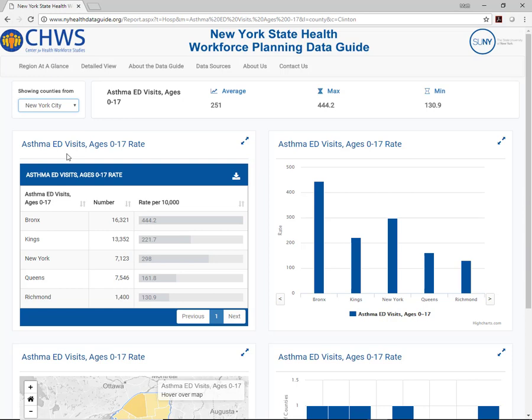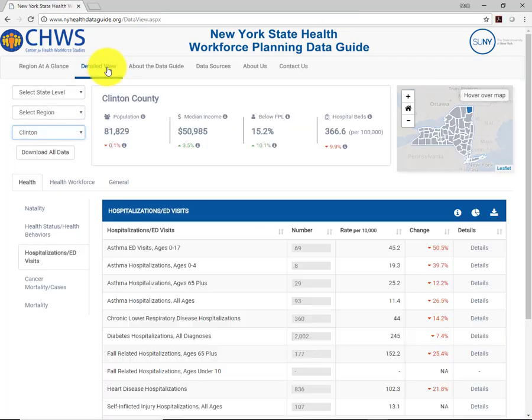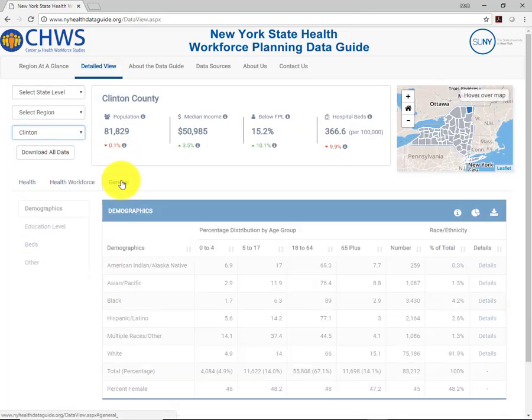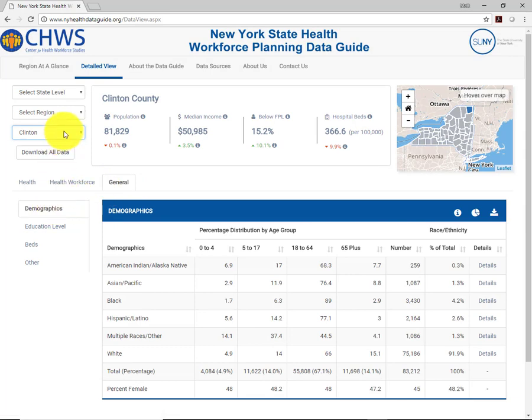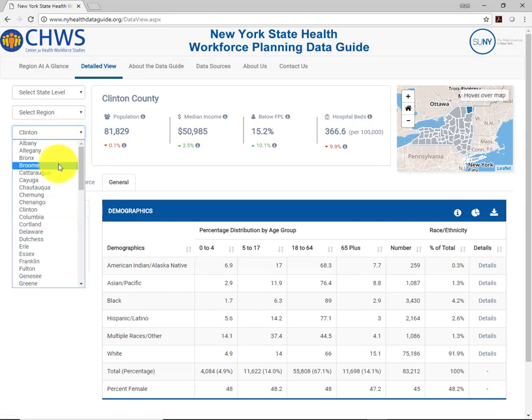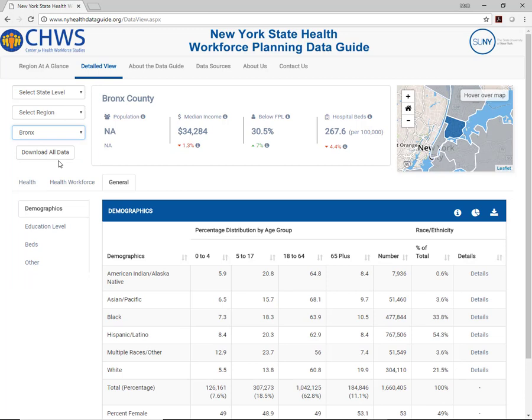We have looked at the prevalence of adults with asthma and asthma ED visits for children who are 0 to 17. Another step could be assessing the age distribution of a population within our two counties, Clinton and Bronx counties. To start, we need to go to the detailed view. Then select General, then Demographics. As you can see, over 24% of Bronx's population is under the age of 18.